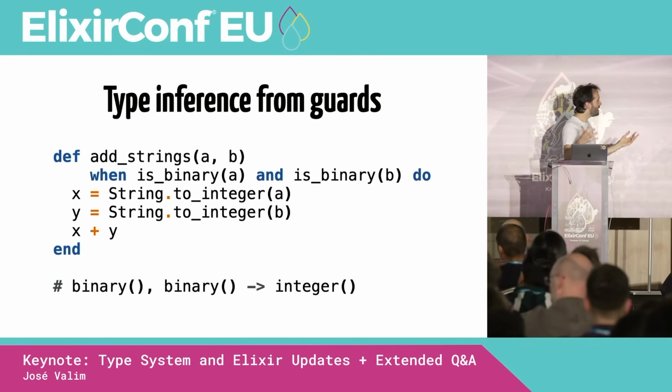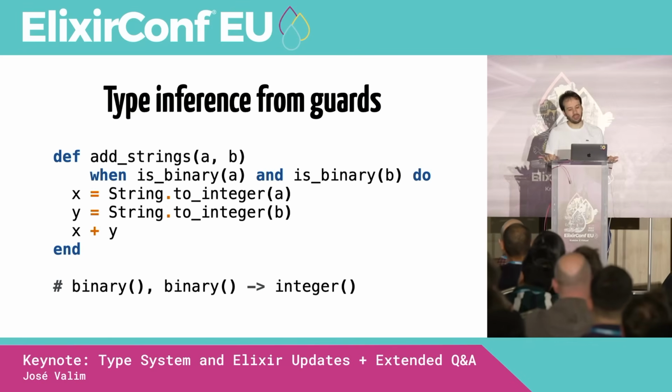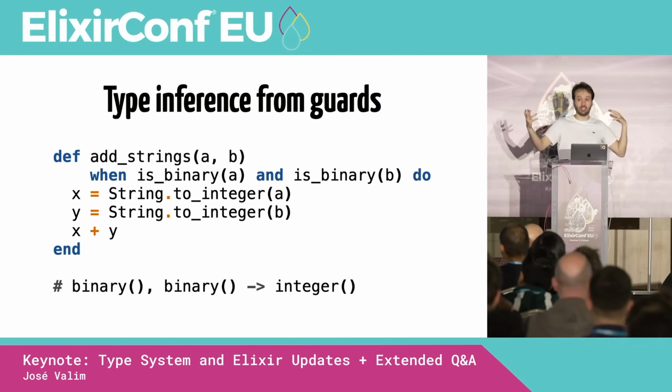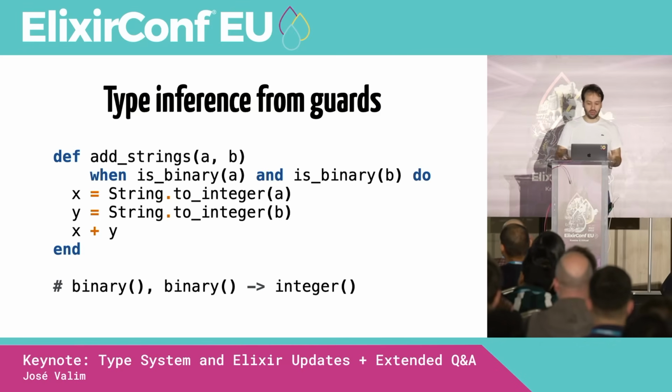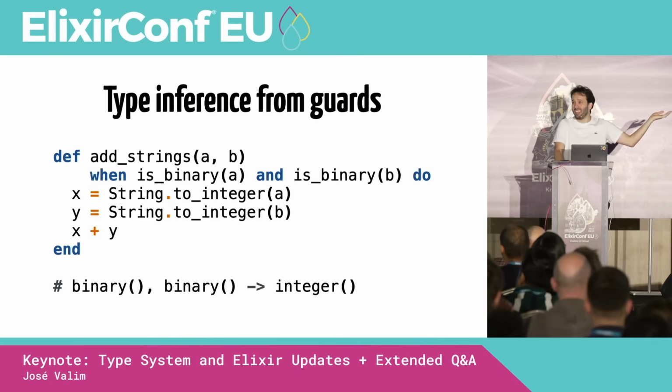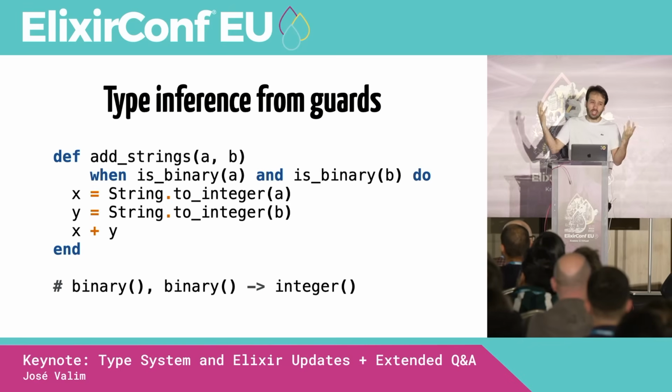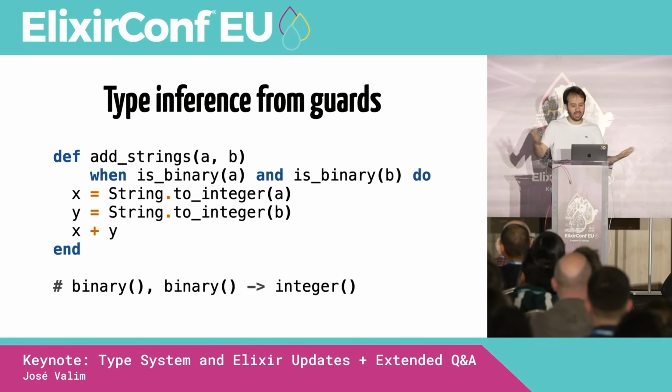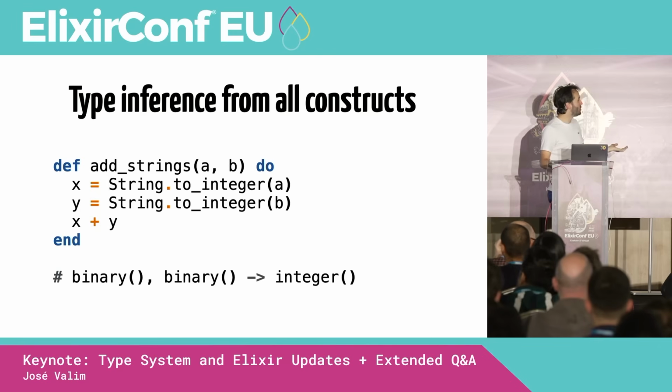But you can be thinking, but José, isn't this kind of redundant? Because yes, I can add the guards, and adding guards is useful in a lot of situations. But in this case, I'm calling string to integer, and string to integer can only receive a string, a binary, as argument. Couldn't the type system figure that out? And that's exactly the goal. That's why we want to have type inference from all constructs.